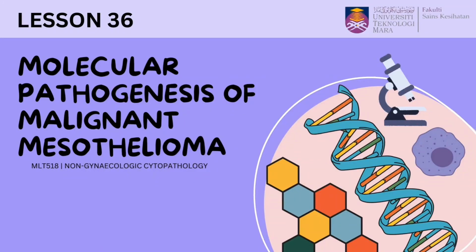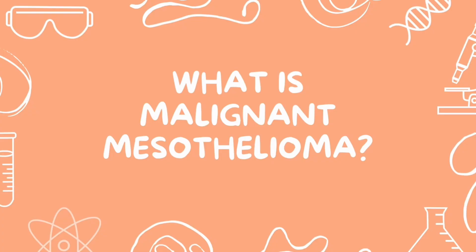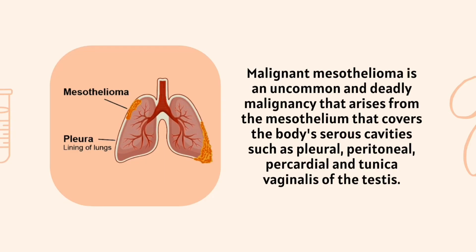Hello everyone. In this video, we're going to talk about molecular pathogenesis of malignant mesothelioma. Malignant mesothelioma is an uncommon and deadly malignancy that arises from the mesothelium that covers the body's serous cavities such as pleural, peritoneal, pericardial, and tunica vaginalis of the testis.